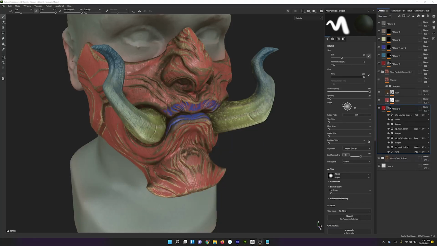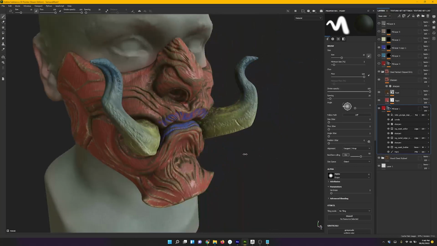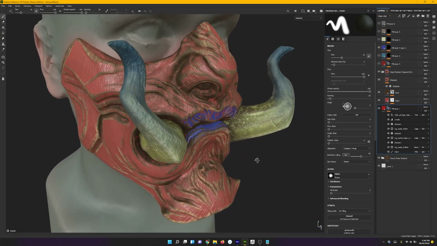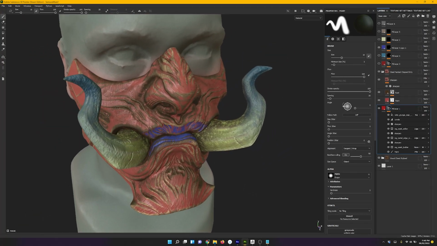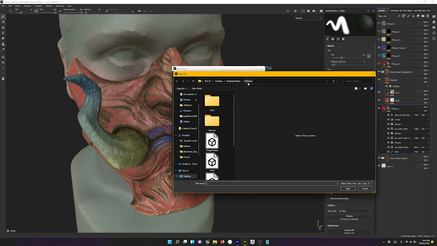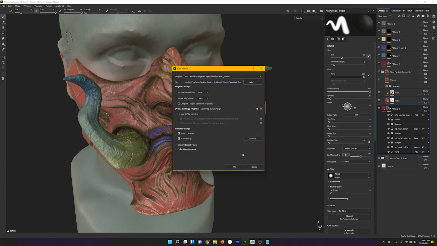So now we're in Substance Painter, and this is the other mask, the older mask, and you can sort of see how this was textured. But we'll now start the next mask, the tiger mask. So let's go and do a new project. File, select your mesh. So this is the tiger mask, and press open.